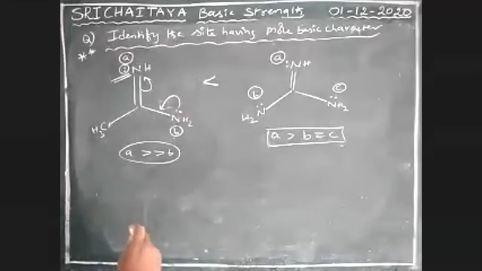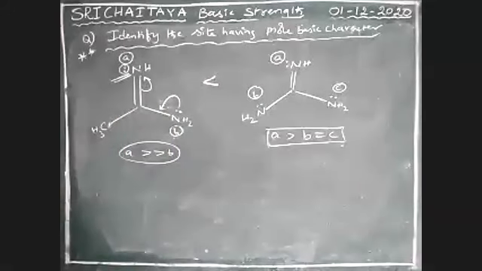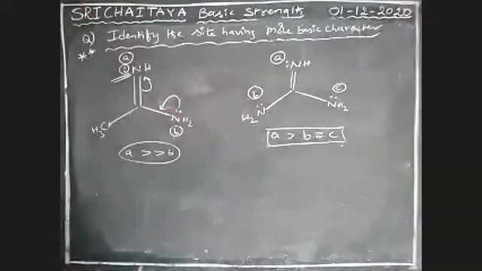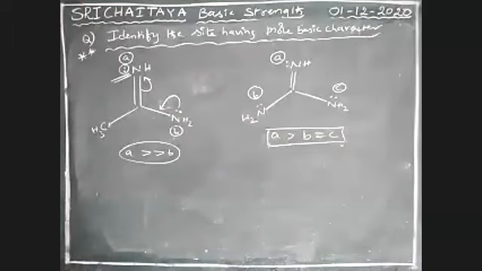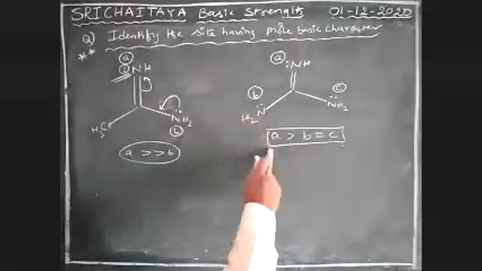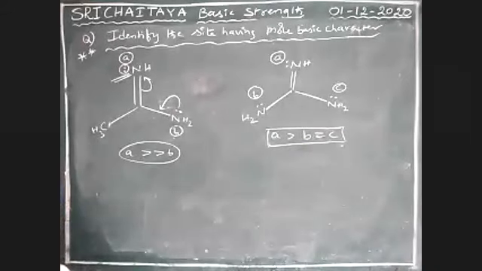This nitrogen gets positive charge. Nitrogen gets negative charge. Boys, don't consider this one. I will explain tomorrow. Don't consider. But here AB, A is much greater than B. A, B, C: A greater than B, and B is equal to C. Okay. Next, one more example. Don't consider that one.